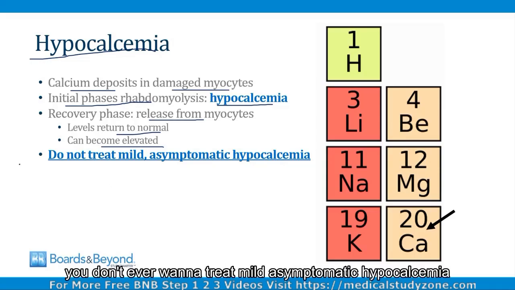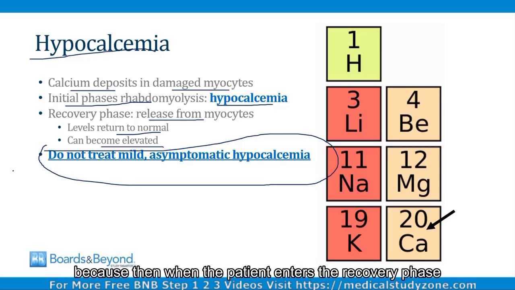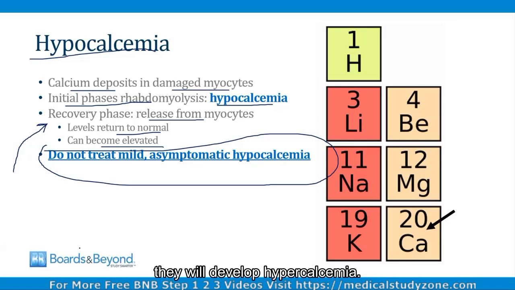So for this reason, you don't ever want to treat mild asymptomatic hypocalcemia in a patient who has rhabdomyolysis, and this often comes up on your boards. If initially the patient presents with a mildly reduced calcium level, don't treat that with calcium supplementation because then when the patient enters the recovery phase, they will develop hypercalcemia. And that concludes our video on rhabdomyolysis.